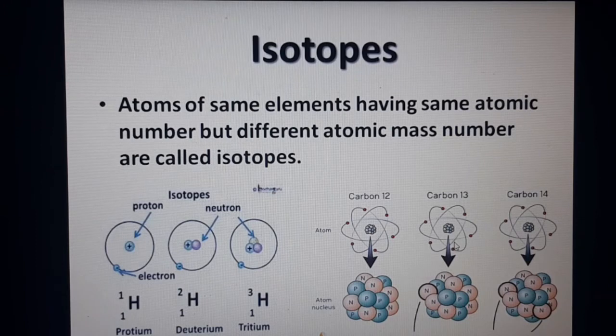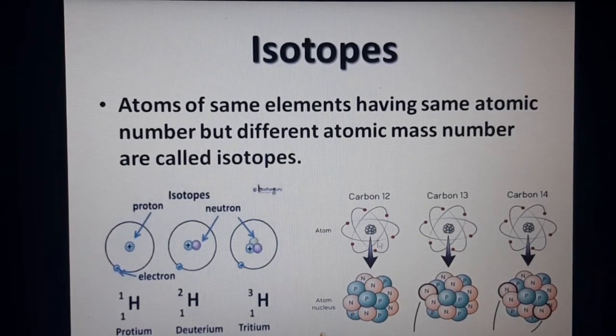If you come to the next one, here also the proton number is 6, but one extra neutron is present. 6 protons plus 7 neutrons becomes 13. Here also the proton number is the same, 6 protons, but the neutron number varies. It is 8 neutrons, so it became 14.